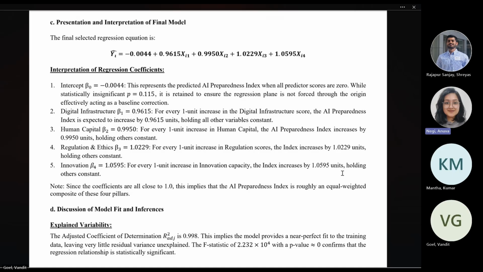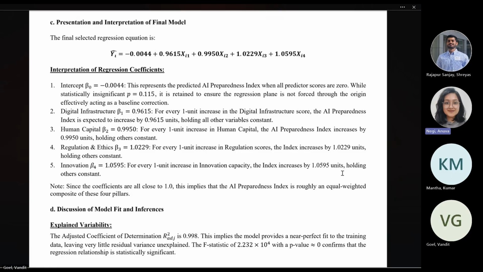Our final regression equation, that is y hat equals negative 0.0044 plus 0.9615 times x1 plus 0.9950 times x2 plus 1.0229 times x3 plus 1.0595 times x4, is our final equation. As for the interpretation, the intercept is effectively zero, serving only as the baseline correction. The most critical finding lies in the slopes.